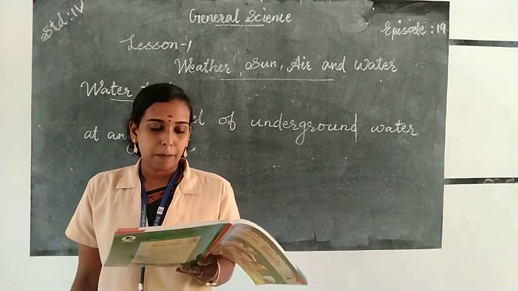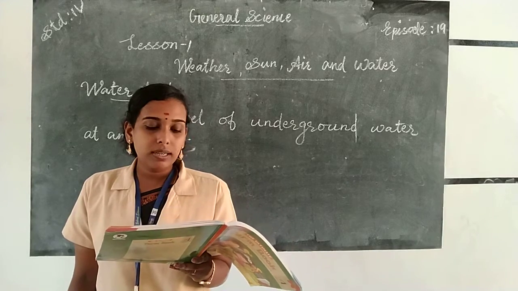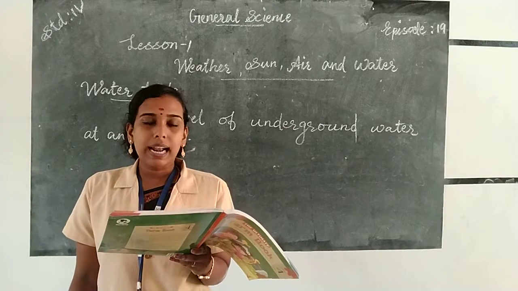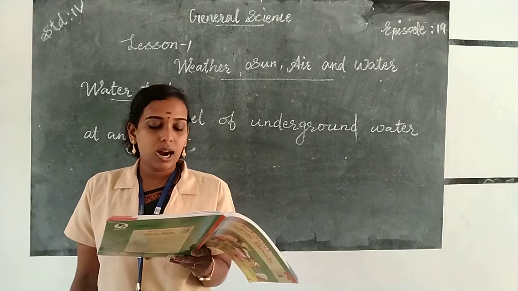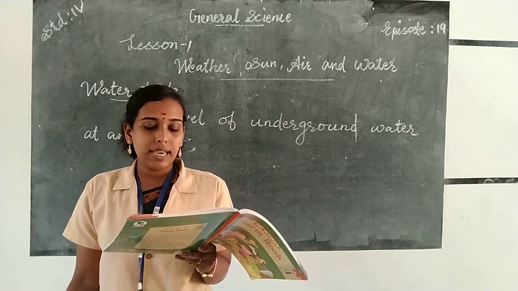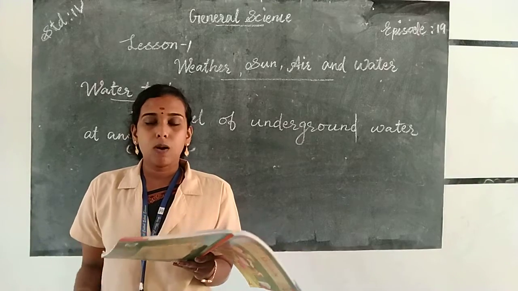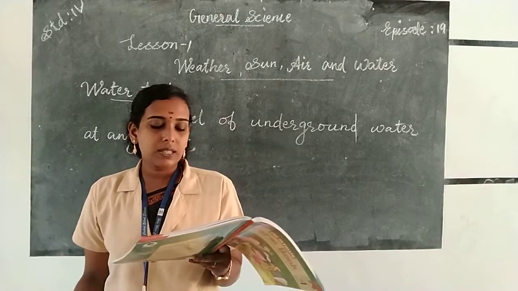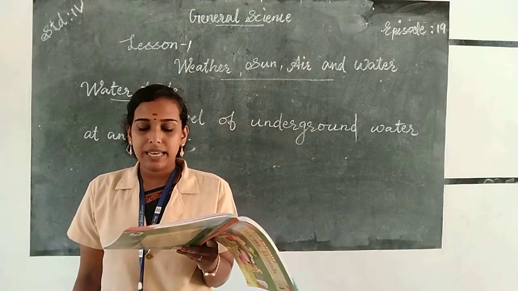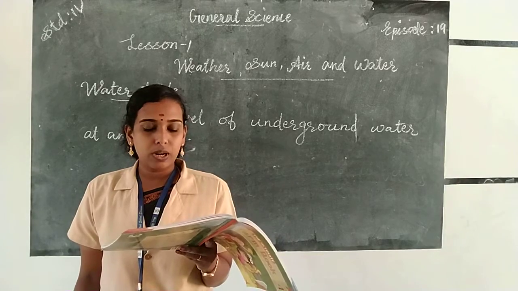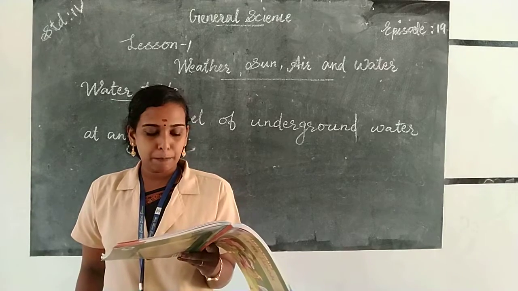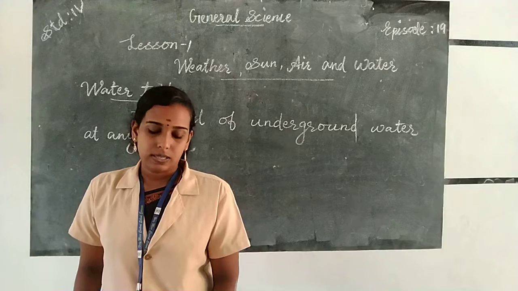Underground water. When it rains, some rainwater is absorbed into the ground, where it keeps on collecting slowly. After the rain, the water level under the ground rises. The level of the underground water at any place is known as the water table of that place. We can use this water by digging wells and by installing hand pumps and tube wells to pull it up. This water is usually safe for drinking as it gets filtered by seeping through the layers of the soil.